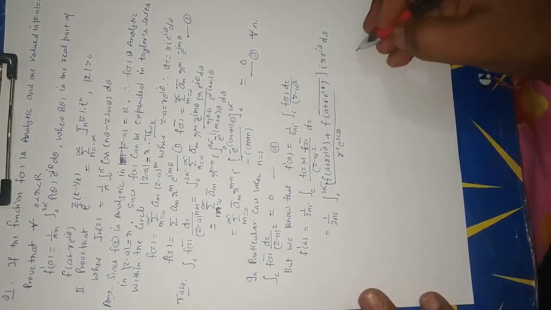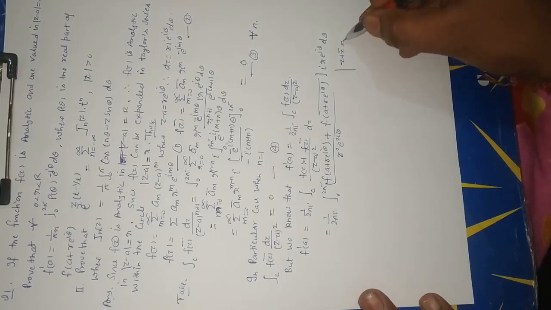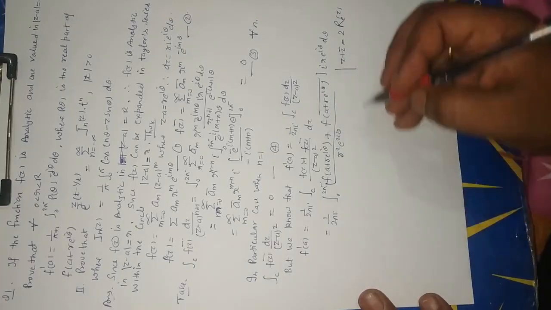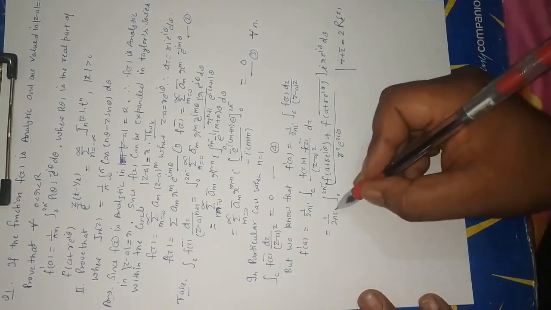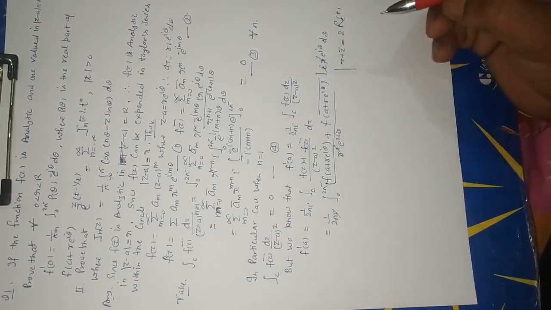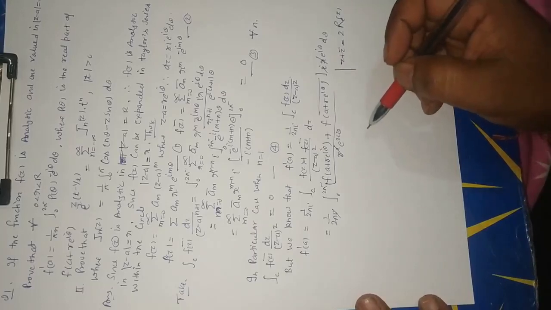Okay. But z plus z bar is equal to 2 into real part of z. Therefore, now i cancels by this and 1 r cancels by r square. e to the power i theta is cancelled.